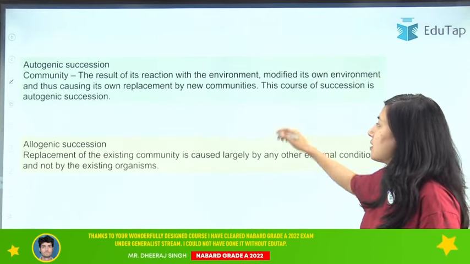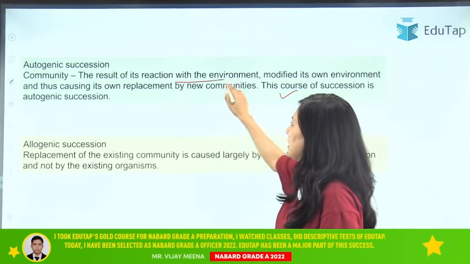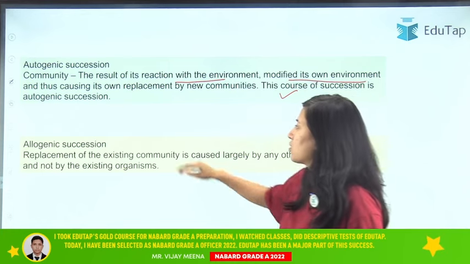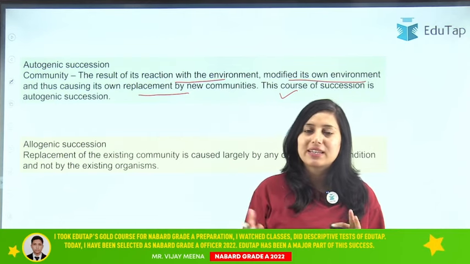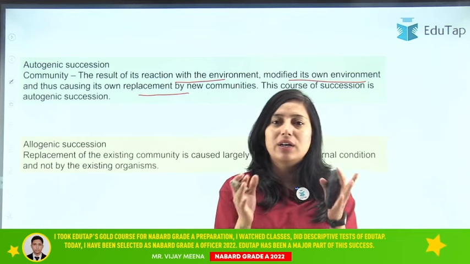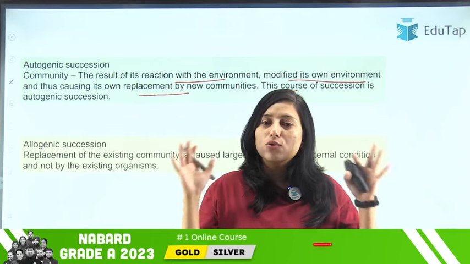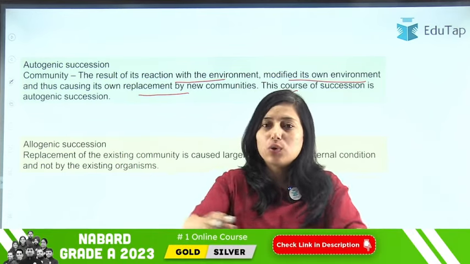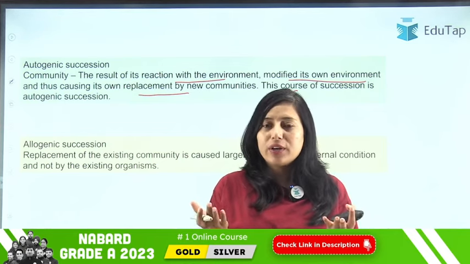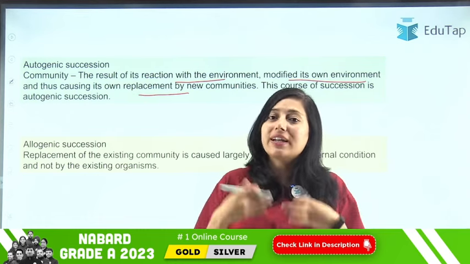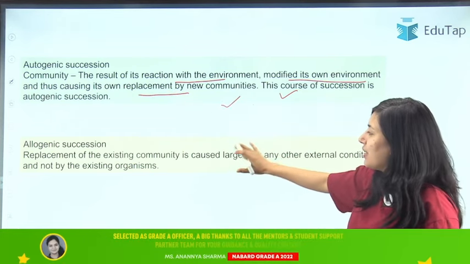Then we have another type of succession, that is autogenic succession. What is this autogenic? Basically, the result of its interaction with the environment modifies its own environment and thus causes its own replacement. Let me explain this in easy language. For example, we have grown a seedling of a tree, and now this tree starts growing, and slowly it becomes so big and starts providing shade to a large area. Now under the shade of this tree, shade plants will start growing. Now your tree is replacing itself with another community. That type of succession is known as autogenic succession. Clear? Then we have allogenic succession.